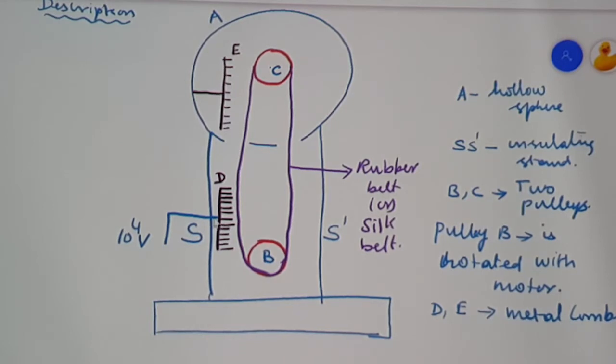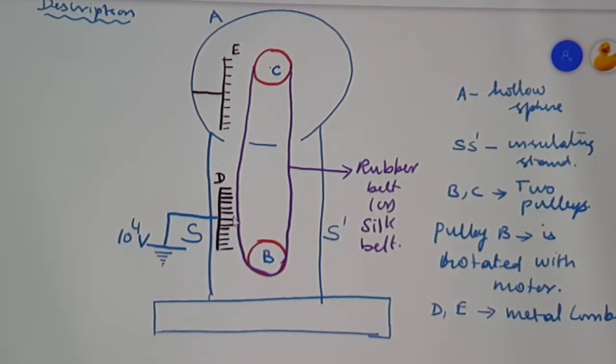So the other side of the comb D is connected to the positive terminal of a source which can supply a voltage in the order of 10 to the power of 4 volt, and the other side is earth. So a potential difference of 10,000 volts, or 10 to the power of 4 volts, is applied to the metallic comb D. This is the description, just 5 points.